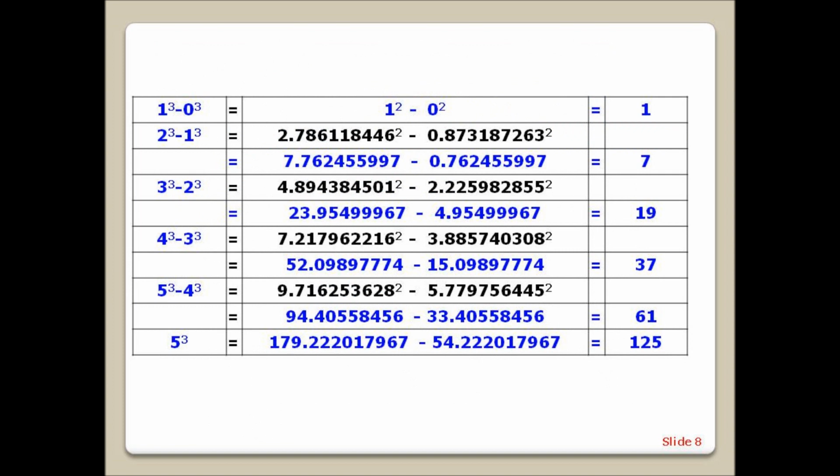The table shows the procedure applied to the difference of cubes from 5 down to 0. The irrationals with equal decimal expansion, together with their integer differences, are highlighted blue.